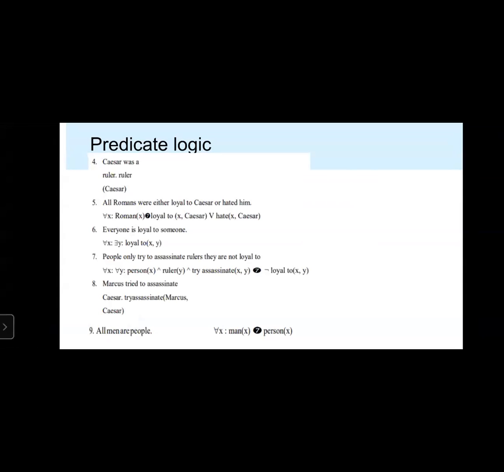For all person x and ruler y and try assassinate of x comma y, that implies not loyal to of x comma y. And next, Marcus tried to assassinate Caesar. That means try assassinate of Marcus comma Caesar.